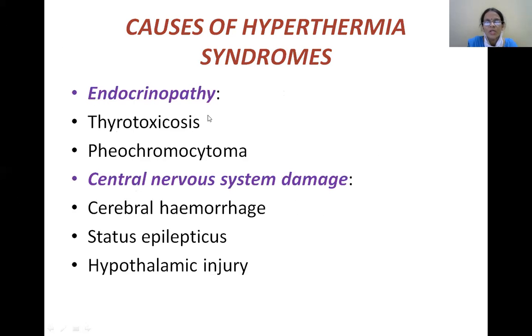The third one is endocrine causes, which can elevate the body temperature. Here, as you all know, thyrotoxicosis, in which the basal metabolic rate, BMR, is increased, leads to elevated body temperature. As well as pheochromocytoma, which is one more condition where you can see hyperthermia. The other conditions are central nervous system damage such as cerebral hemorrhage, status epilepticus, and hypothalamic injury, all of which lead to hyperthermia syndrome.